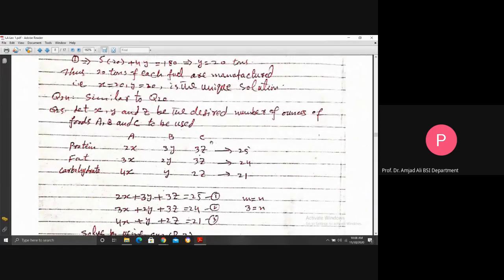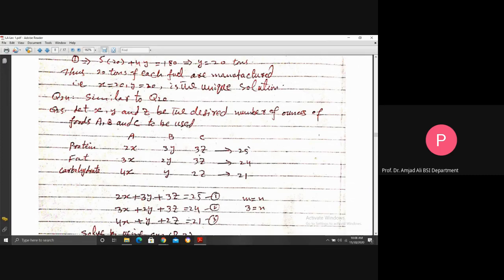Here in the question, the total number of ounces of foods A, B, C to be used are desired. So we label these numbers of ounces by X, Y, Z. That is, let X, Y, and Z be the desired number of ounces of foods A, B, and C to be used.